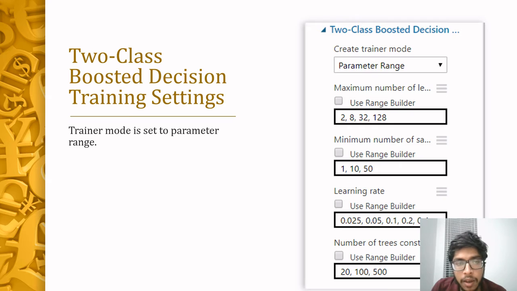Before training our models, we need to specify how our model is to be trained by setting Create Trainer Mode. Since in our case we are unsure about what parameters to be considered, we selected the parameter range option in Create Trainer Mode. The parameters listed here are maximum number of leaf nodes, minimum number of samples per leaf node, learning rate, and maximum number of trees constructed. So the trainer will iterate over all the possible combinations of these parameters and get the optimal combination of parameters which gives us the best model.